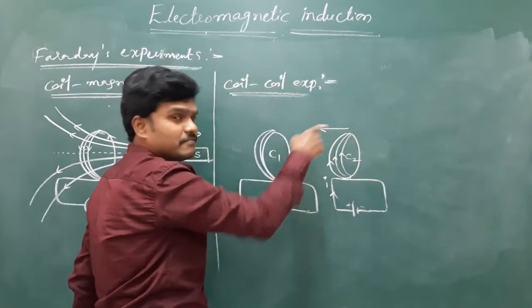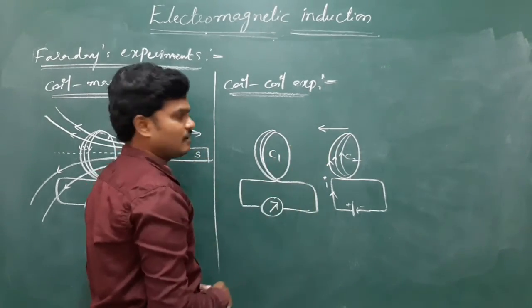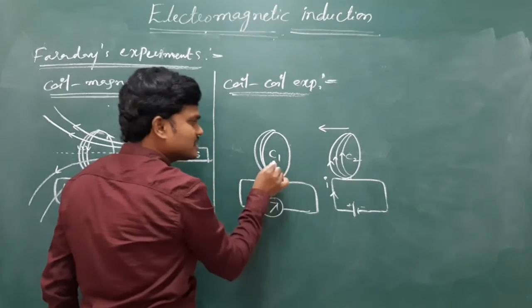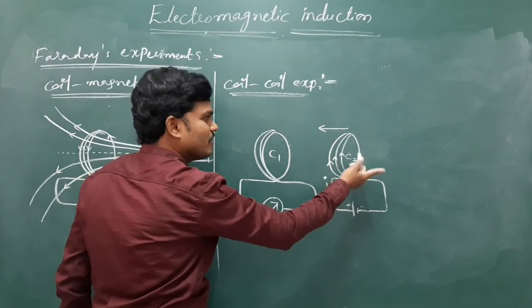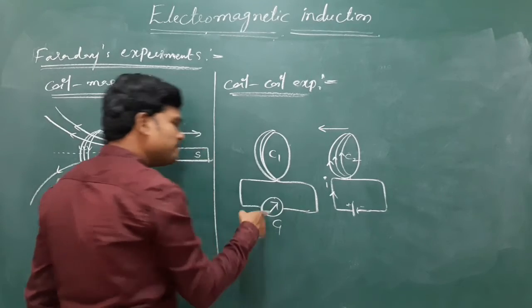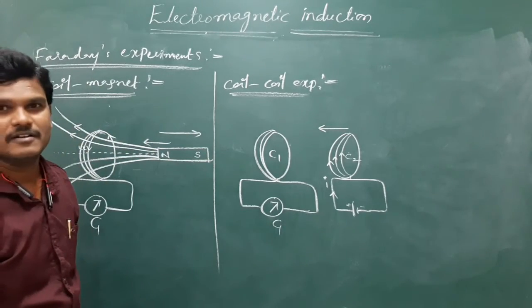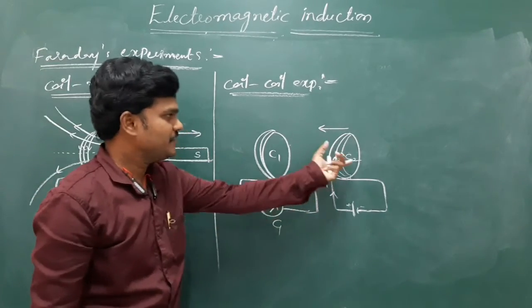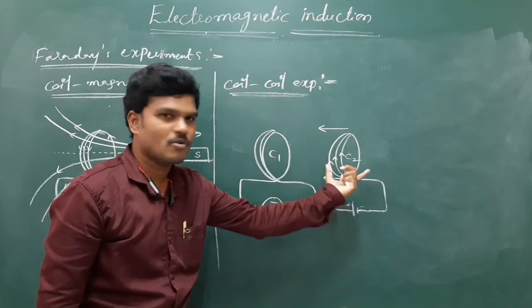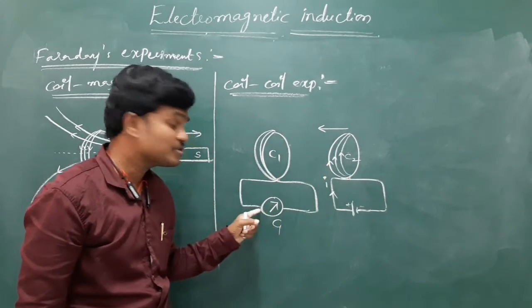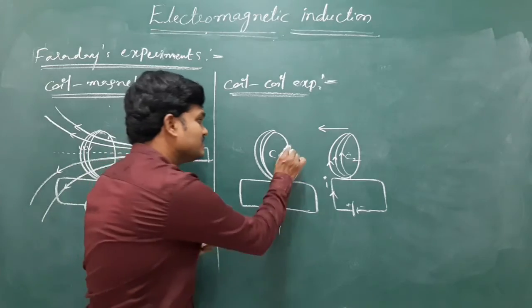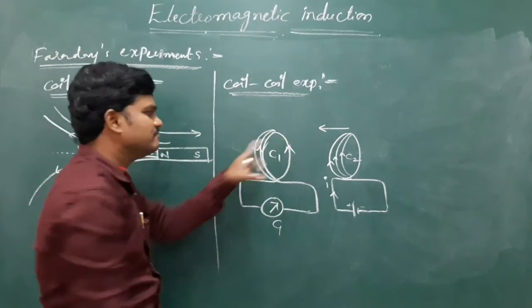That directions everything we are going to decide by using some other law. Once it moves towards the coil or away from the coil, he observes the same deflections in the galvanometer. That means some induced currents are set up in this.